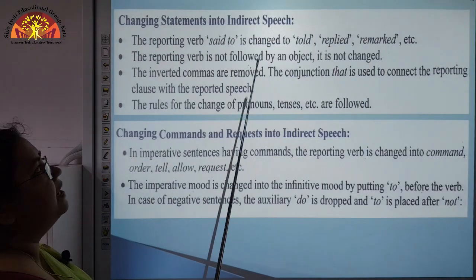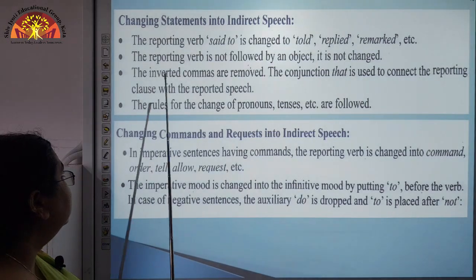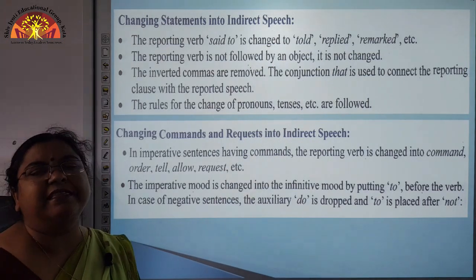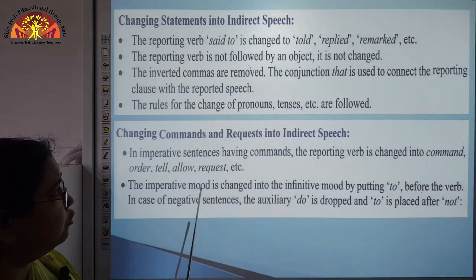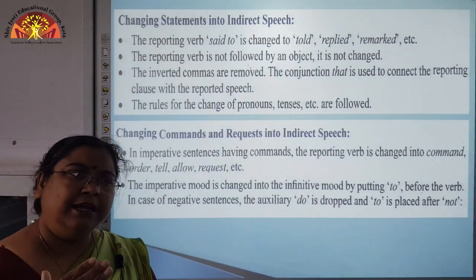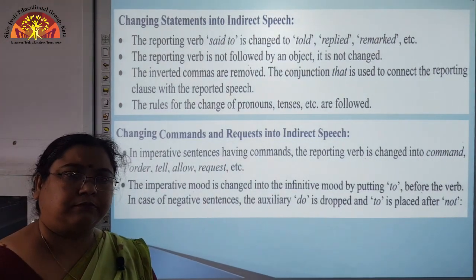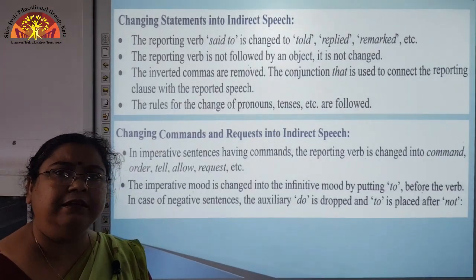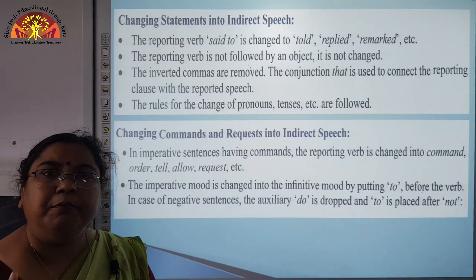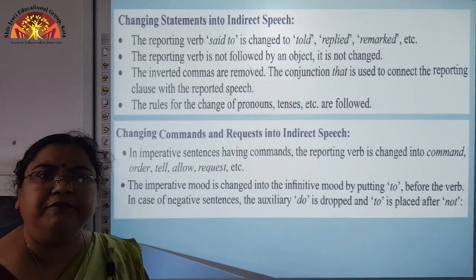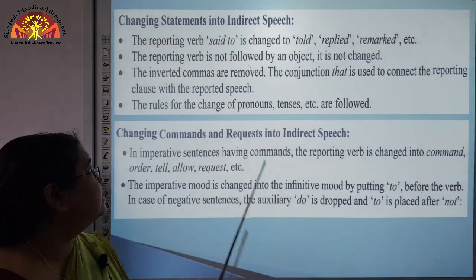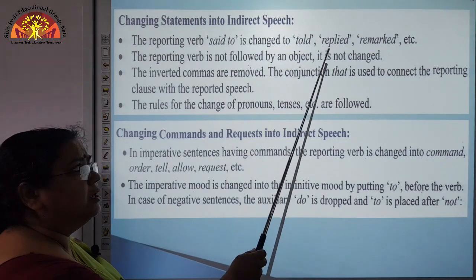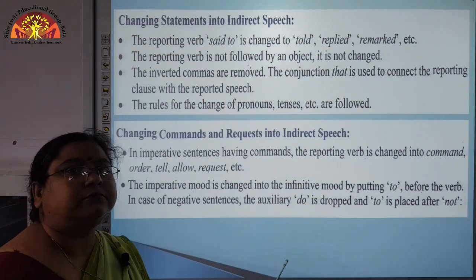Changing statements into indirect speech, the reporting verb said to is changed to told. When there are two people, like, I said to Ram. So, here there are two people, the first person who is saying and the second person who is listening. Both are being mentioned in the reporting verb section. In this case, said to will change to told, or replied or remarked, etc.